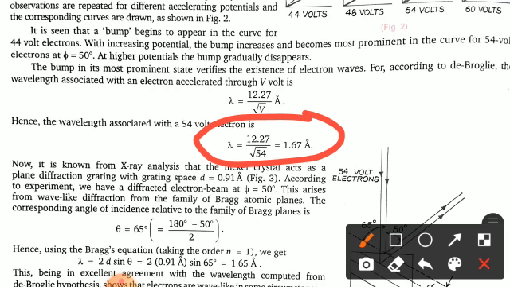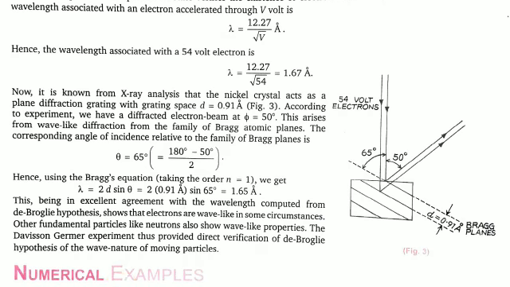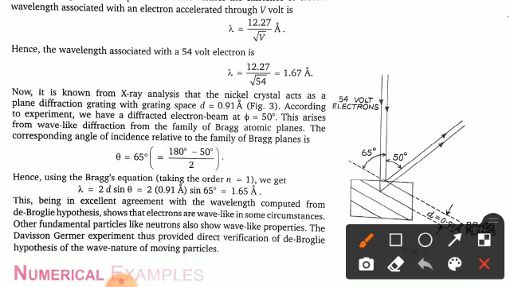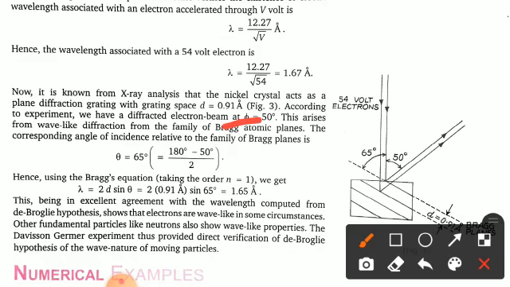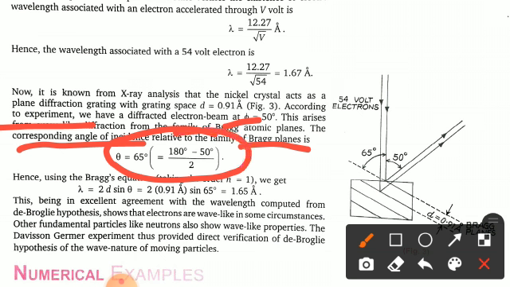Now it is known from X-ray analysis that the nickel crystal acts as a plane diffraction grating with grating spacing d equal to how much? 0.91 angstrom. This you can see from figure number 3. So according to the experiment, we have the diffracted electron beam at phi equal to how much? 50 degrees. This arises from wave-like diffraction from the family of Bragg's atomic planes. The corresponding angle of incidence related to the family of Bragg planes is how much? Theta equals 65 degrees, which you can find out from 180 minus, you can see here from this figure.